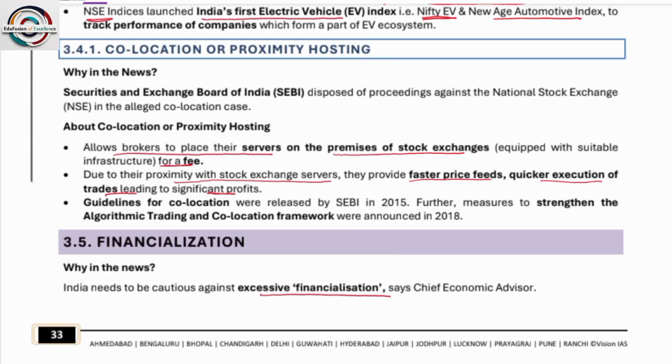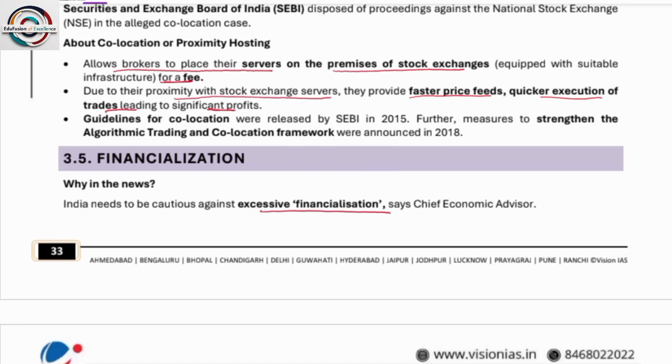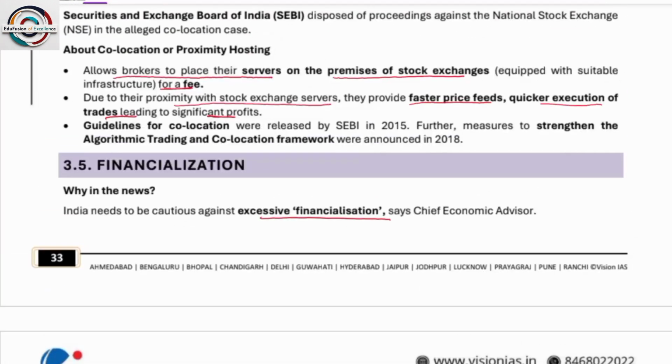Co-location or proximity hosting. What is co-location or proximity hosting? It allows a broker to place their servers on the premises of the stock exchange for a fee. Due to their proximity to the stock exchange servers, they get faster price feeds and quicker execution of trades.